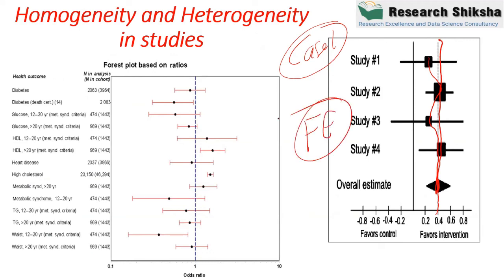Okay, now the problem is that in reality, if you look at all the papers of meta-analysis, can you imagine what proportion of the studies use a fixed effect model? How many studies are based on the fixed effect model? The answer is actually very rare, right? So it means this is just a hypothetical case. Whenever we go for applying meta-analysis, we are not going to apply the fixed effect model. So what to do, right?